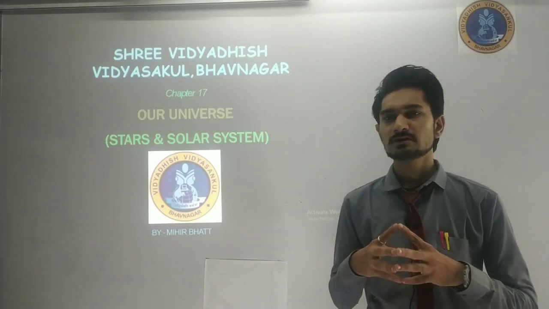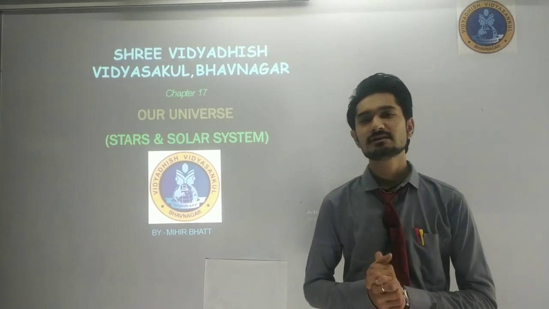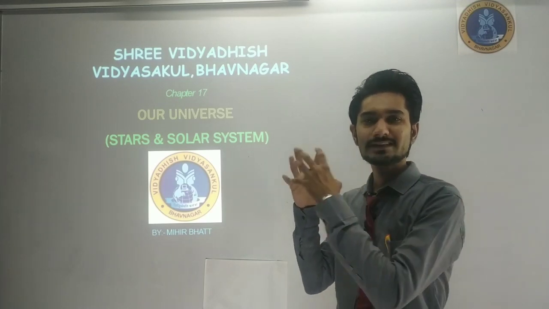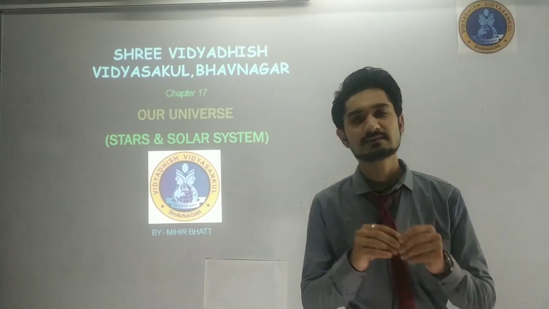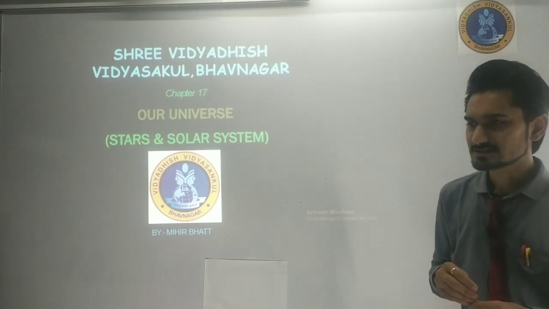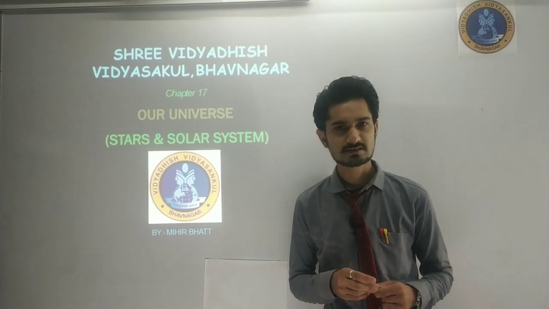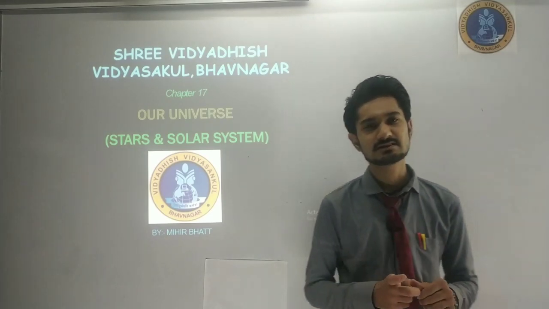After some time that cluster exploded and went out into space, and the pieces joined together wherever they were and made planets and the sun. This is considered the Big Bang theory given by Stephen Hawking.